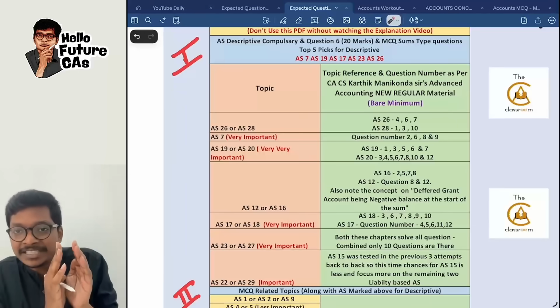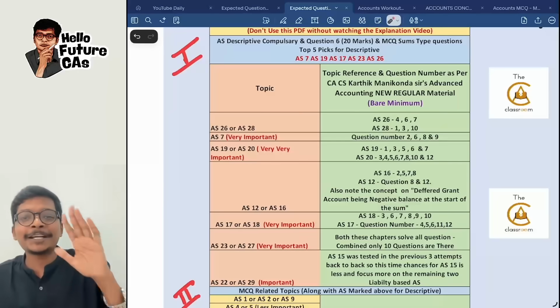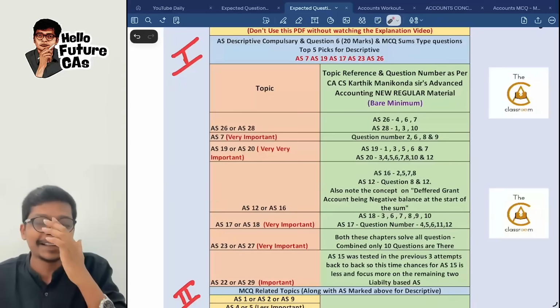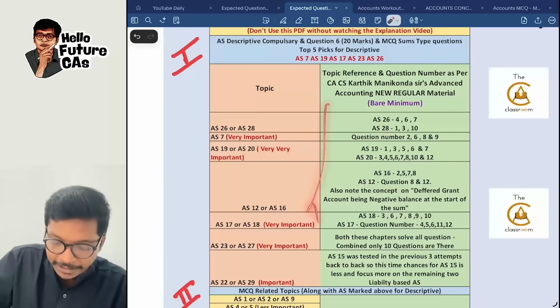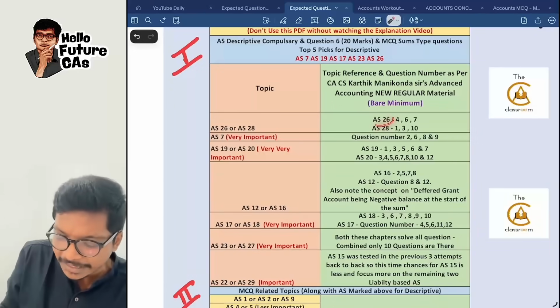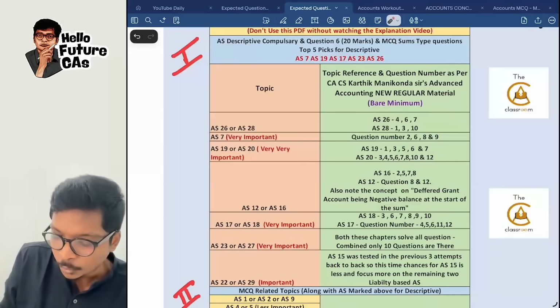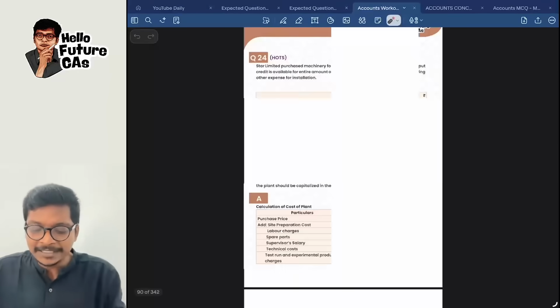And for each of these standards, what are the bare minimum questions? You guys know what is bare minimum, like a princess treatment. Like that over here, what is the bare minimum questions you have to solve? For each of the accounting standards, I have given question wise. For example, AS 26 from my material, question 467, at least that you see, it's enough. What is my material? Go to my material.